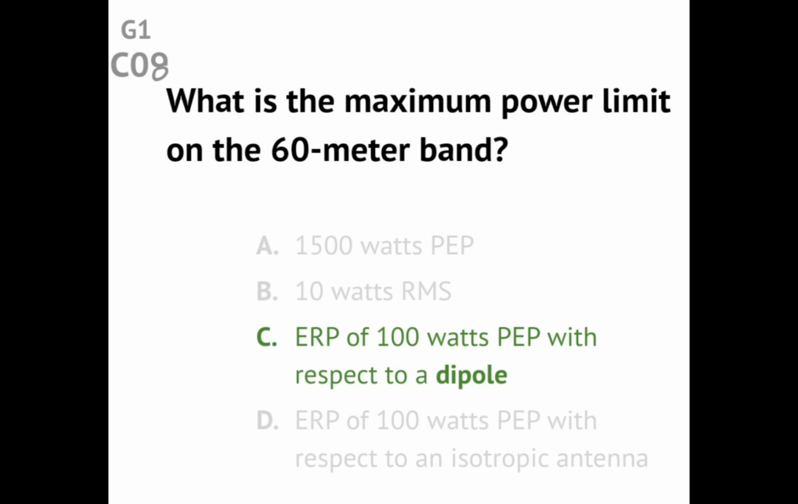Question G1C08. What is the maximum power limit on the 60-meter band? Answer: ERP of 100 watts PEP with respect to a dipole.